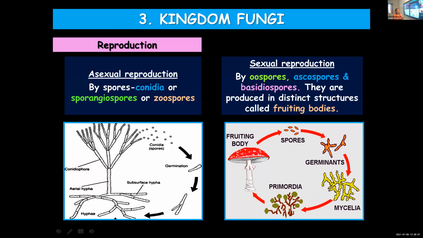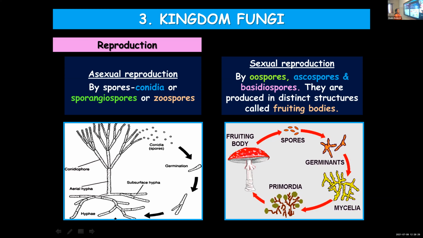Sexual spores will help in carrying out the sexual mode of reproduction, whereas, as the name suggests, asexual spores help in carrying out the asexual method of reproduction. Once again, the names of spores: conidia, sporangiospores, zoospores.